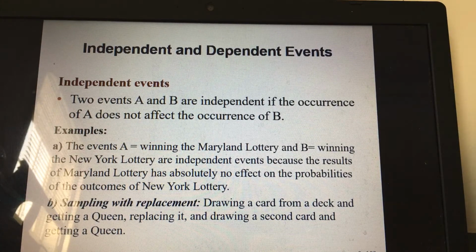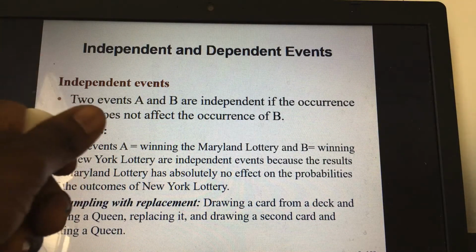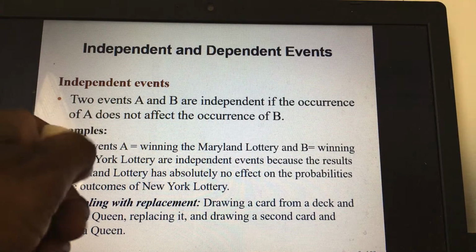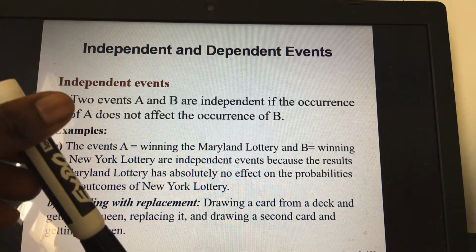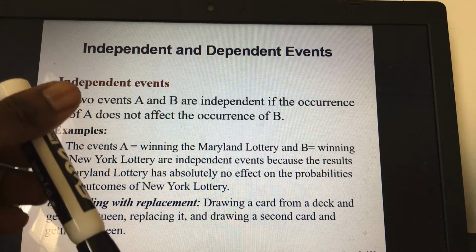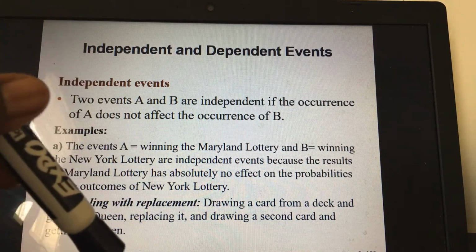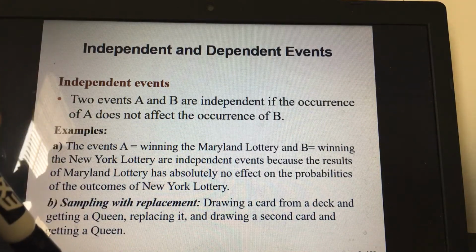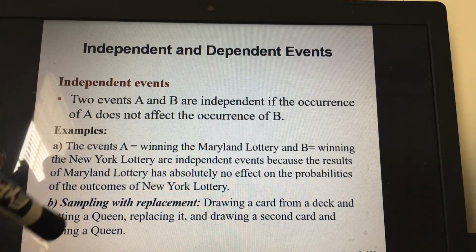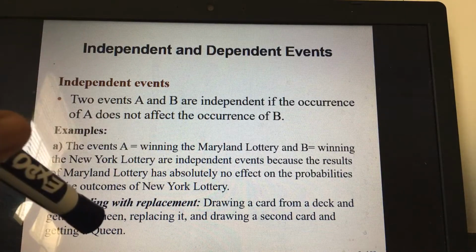There's one thing when we discuss independent events, which is sampling with replacement. When you select from a group and put back the number that you selected, or the card that you selected, or whatever that you selected, you still have the same total. The total did not change. So we say that sampling with replacement are independent events.